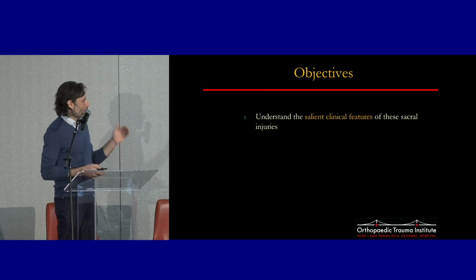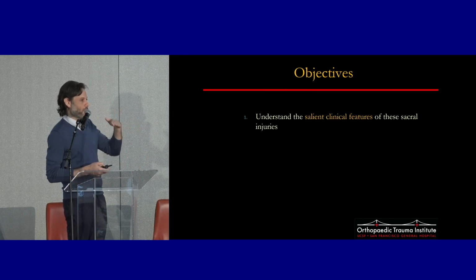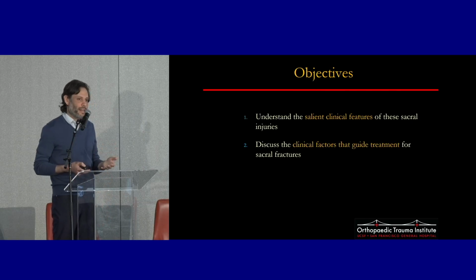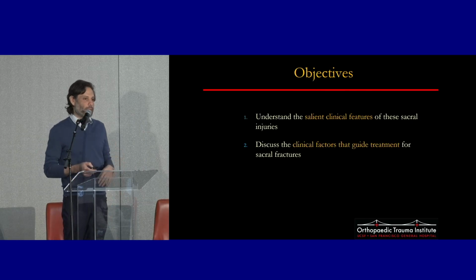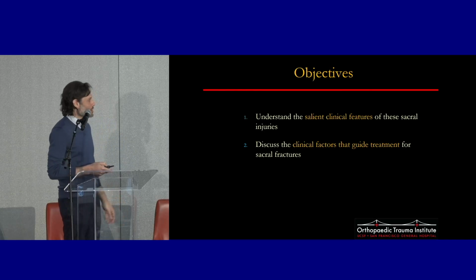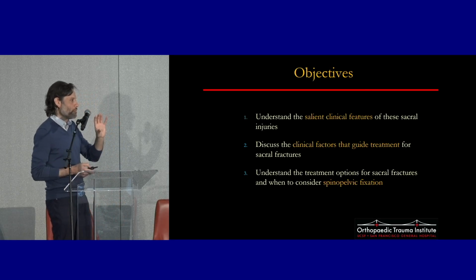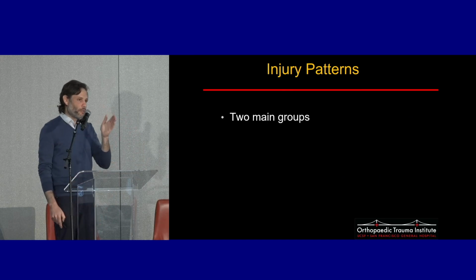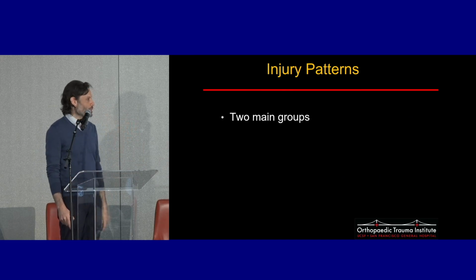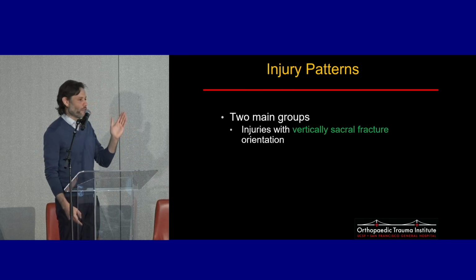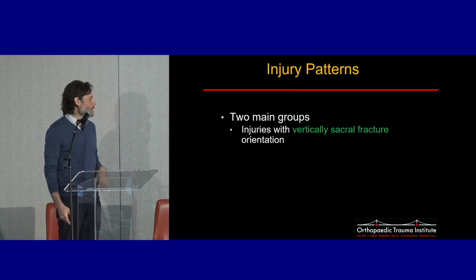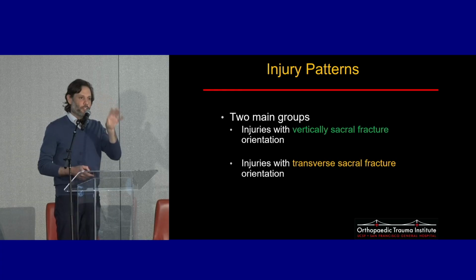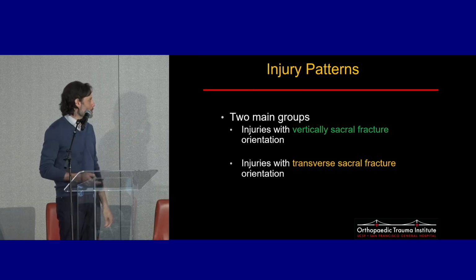So the main objectives for the remaining slides are to understand the salient features of these injuries, discuss the clinical factors that guide treatment, and, just because there isn't much of a place for us in the course to talk about it, which injuries may benefit from some sort of spinopelvic fixation. So for sacral fractures, there are two main buckets. I like to think of it simplistically as injuries where there's predominantly a vertical component, and then other injuries where there's a transverse component. And there are different concerns that we have for each one of these injury patterns.